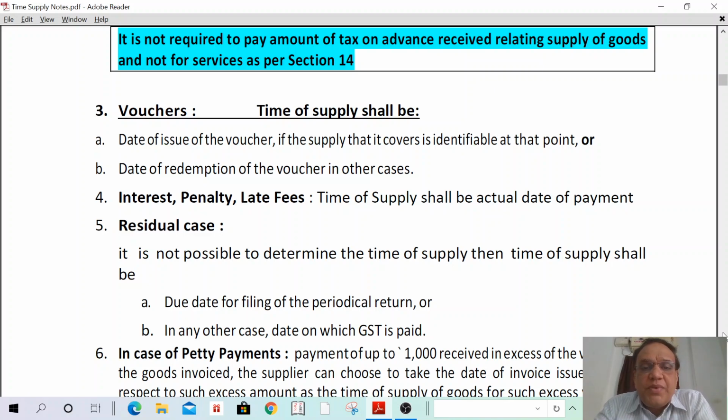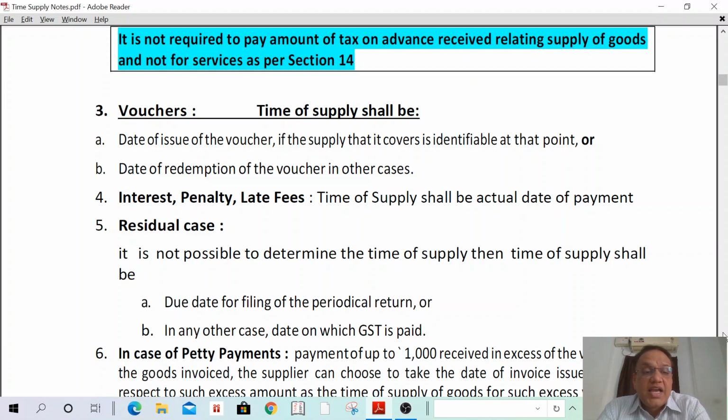Vouchers. The time of supply shall be the date of issue of the voucher if the supply that it covers is identifiable at that point, or the date of redemption of the voucher in any other case. If the product is identifiable, the time of supply shall be the date of issue. If the product is not identifiable, the time of supply shall be the date of redemption of the voucher.